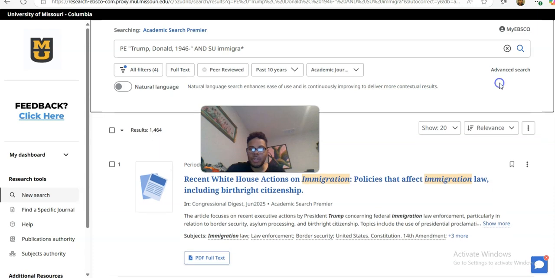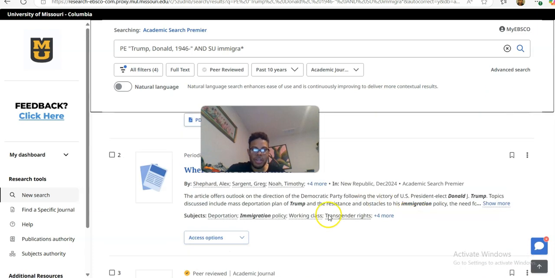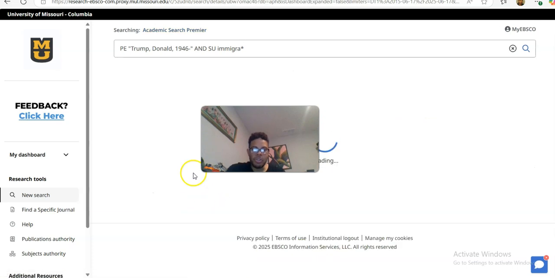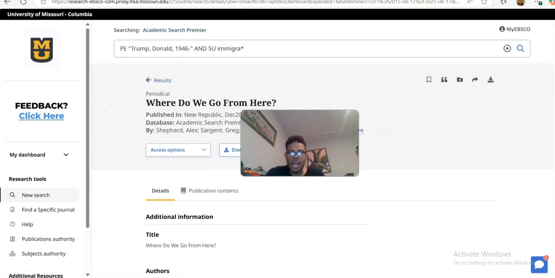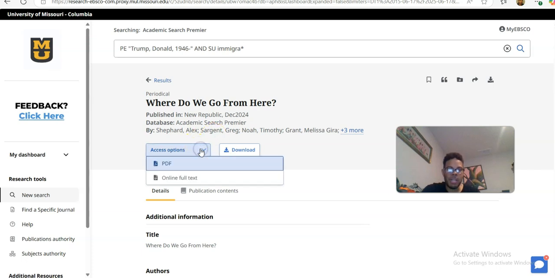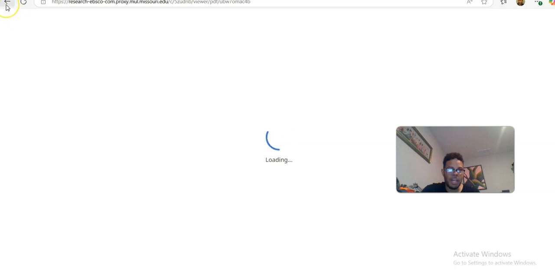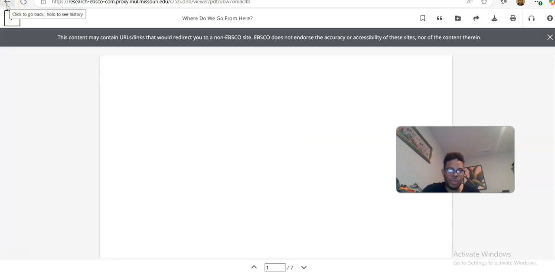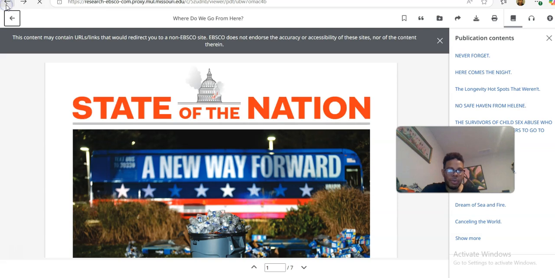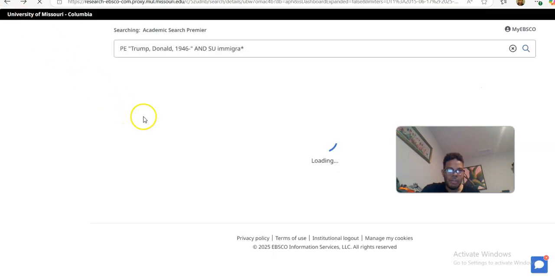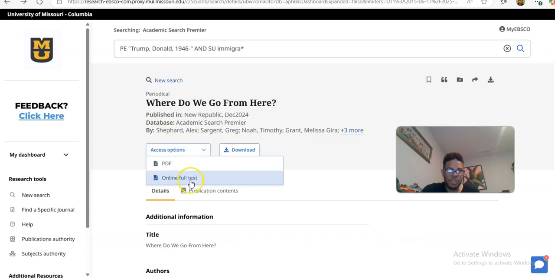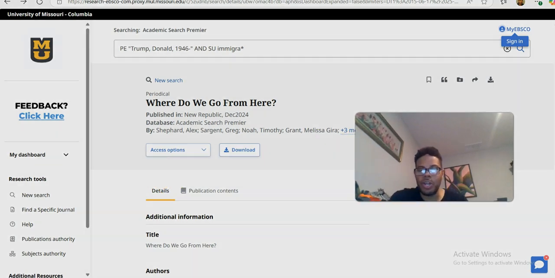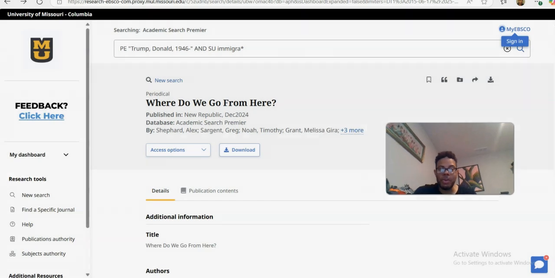And so from there, this is something that I do want to show you all. Not everything is going to have the full text right there in the database. So there are going to be times when you have to go to online full text. In this case, it does appear we do have the PDF. Again, this is something with the redesign that I've got to get used to. So yeah, there's your full text PDF right there. But if we didn't have that, then you could still go to access options and do the full text online, or you could use the journal finder or interlibrary loan features that I showed you in a previous check-in video.